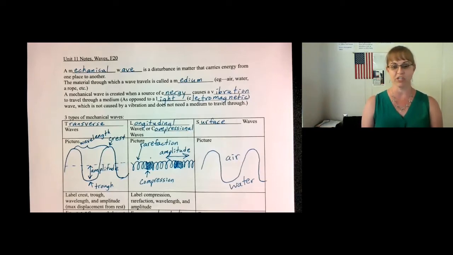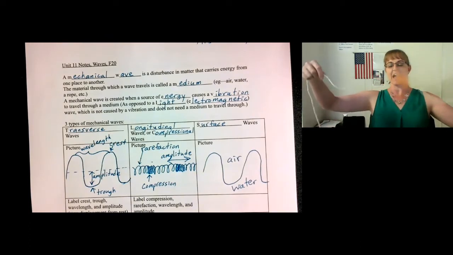The material through which the wave travels is called a medium. For example, the sound waves from my voice are traveling through the medium of the air. A mechanical wave is created when a source of energy causes a vibration to travel through a medium. Like we said, it's not light electromagnetic waves. Those don't have vibration and they don't need a medium to travel through.